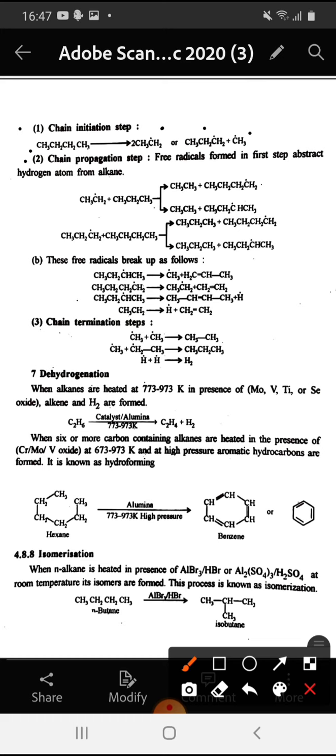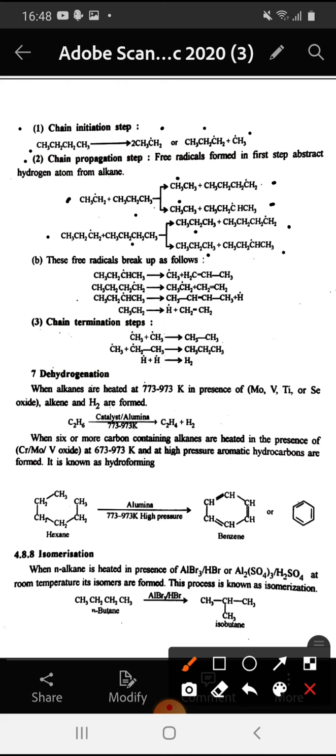The second step is chain propagation step. In this, free radicals formed in first step abstract hydrogen atom from alkanes. So here we see that ethyl free radical reacts with butane to give a mixture of ethane and primary butyl free radical or ethane and secondary butyl free radical. And also the propyl free radical, which is also formed, reacts with butane to give a mixture of either propane and primary butyl free radical or propane and secondary butyl free radical.